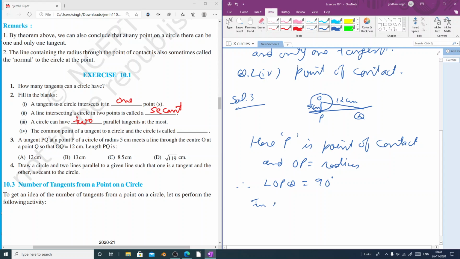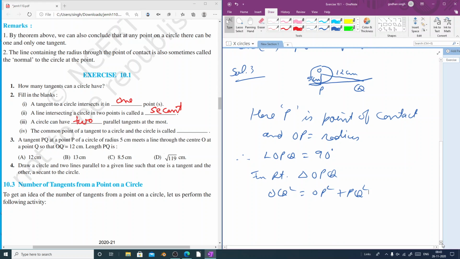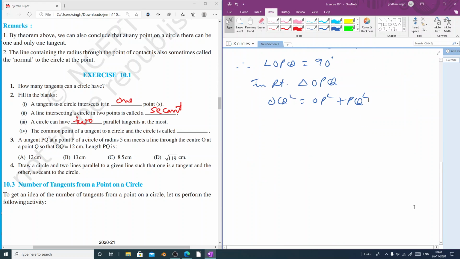So in right triangle OPQ, we will get OQ square equal to OP square plus PQ square. How did we get this? By applying Pythagoras theorem. So here we will write Pythagoras theorem application. Now what is the value of OQ?